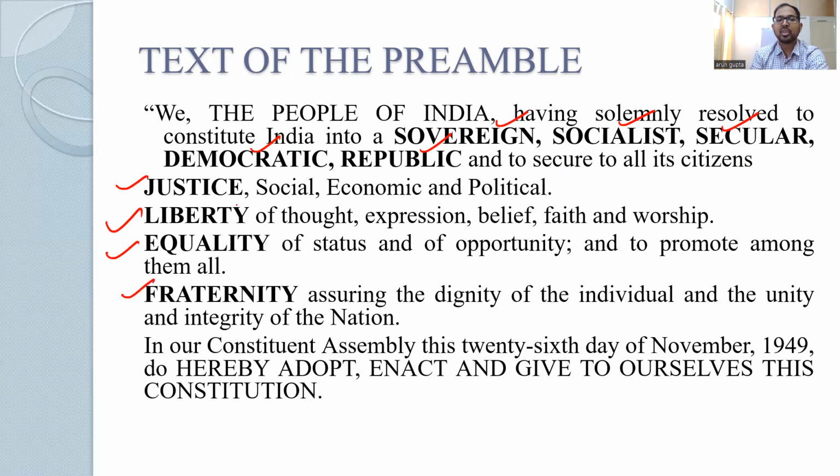That is justice. What kind of justice? Social, economic, and political. Liberty. What kind of liberty? Liberty of thought, expression, belief, faith, and worship. Equality. What kind of equality? Of status and of opportunity, and to promote among all of them fraternity. Fraternity means brotherhood, assuring the dignity of the individual and the unity and integrity of the nation. Integrity, socialist, and secular, these three words were added by the 42nd Constitutional Amendment Act.